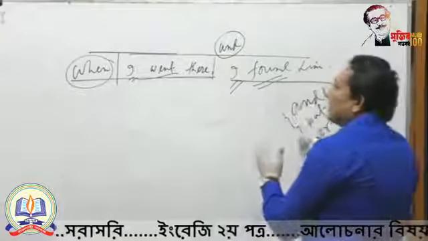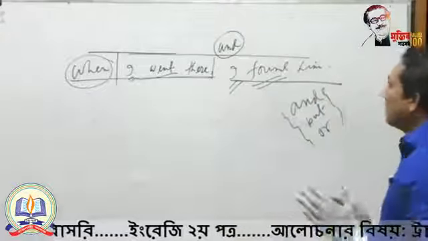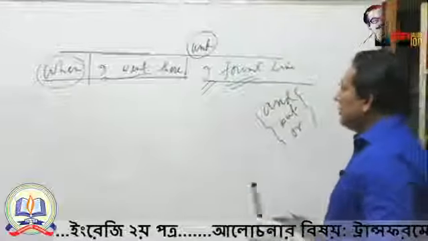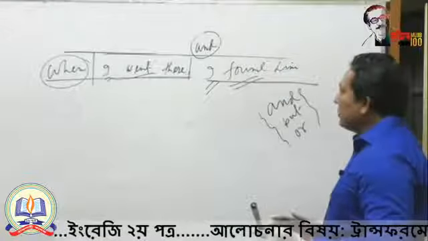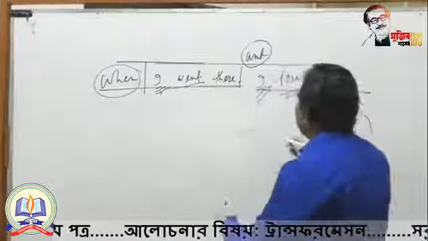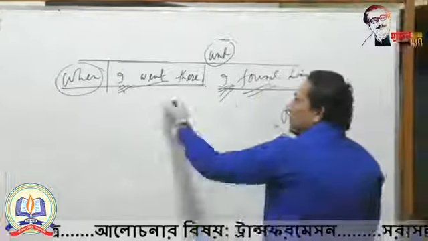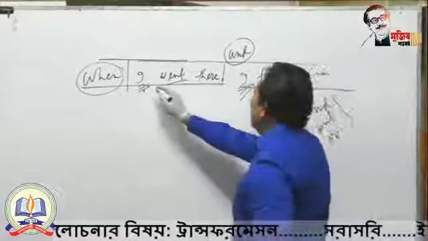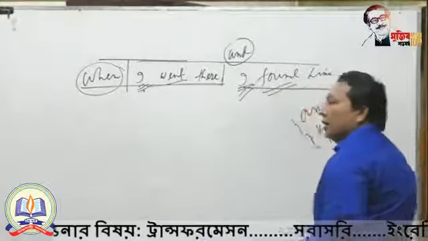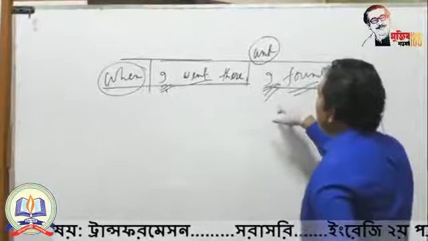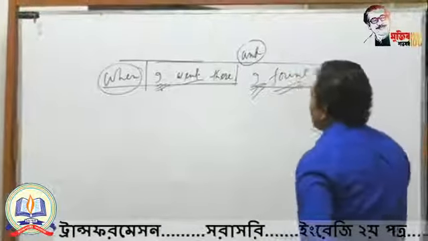In a compound sentence, there is a rule. What is the rule? You need not repeat the same subject. Here you are getting the subject I, and here you are getting the same subject I. So you need not repeat the same subject. You can write in this way: I went there and found him. Because you are getting the same subject repeated here, the second subject you need not write down.